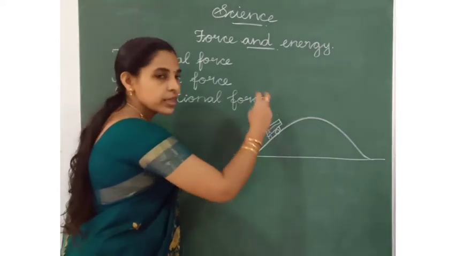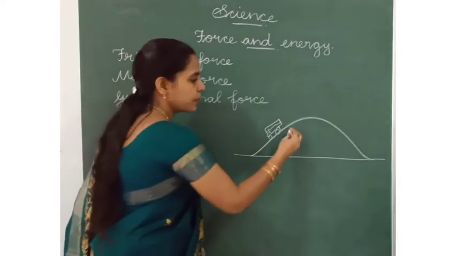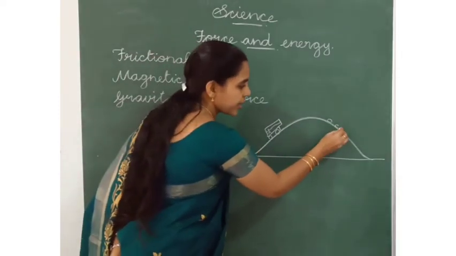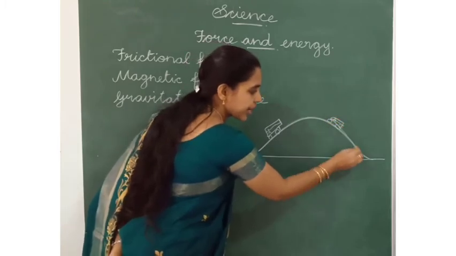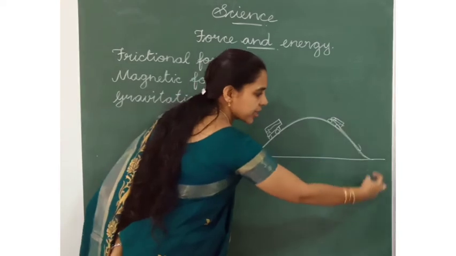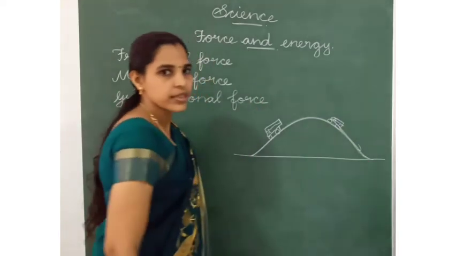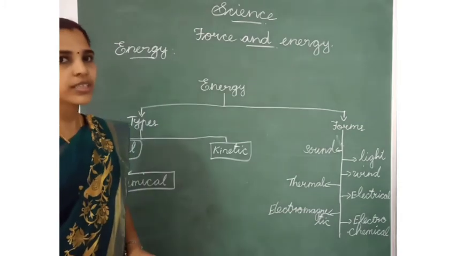Again, when the vehicle is moving downhill, it is very easy to move down because the earth is pulling the vehicle down. So, it moves faster.